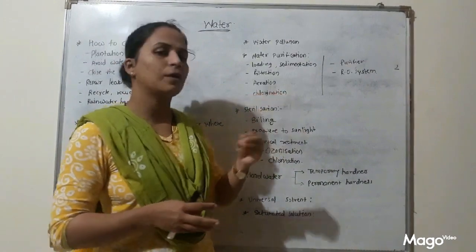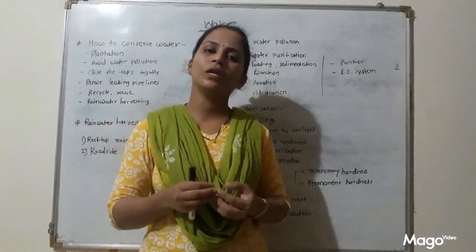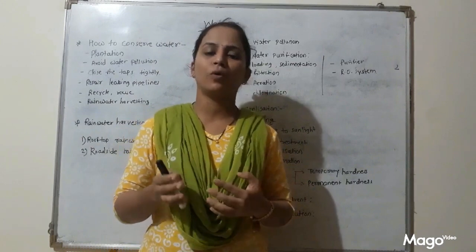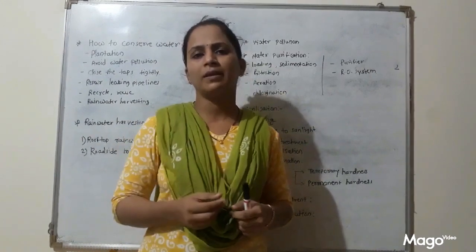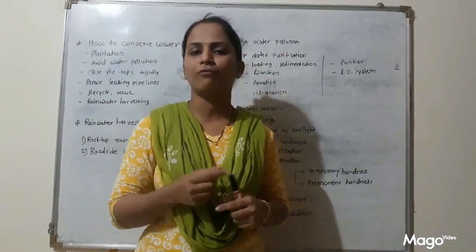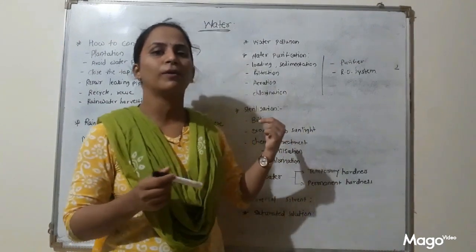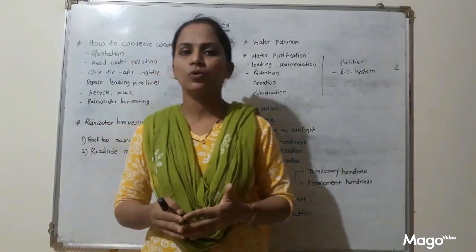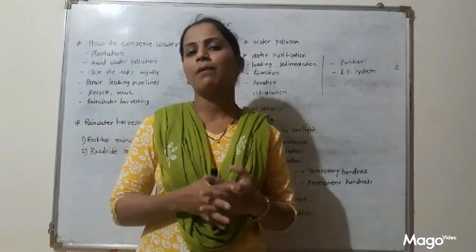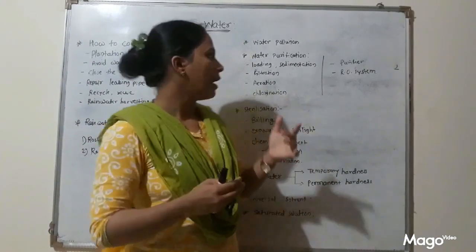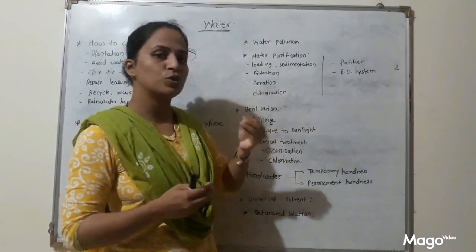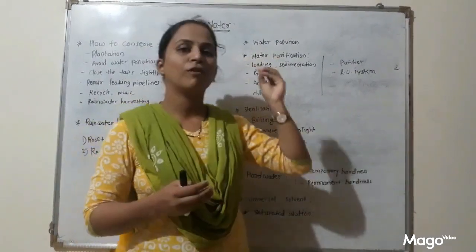Chlorination is done by using bleaching powder. So bleaching powder is used as a source of chlorine. In the rainy season, you have experienced there is a particular smell for tap water. That smell is nothing but the smell of bleaching powder, because our municipality also uses this bleaching powder as a source of chlorine, and chlorination is the process which is used for purification of water.